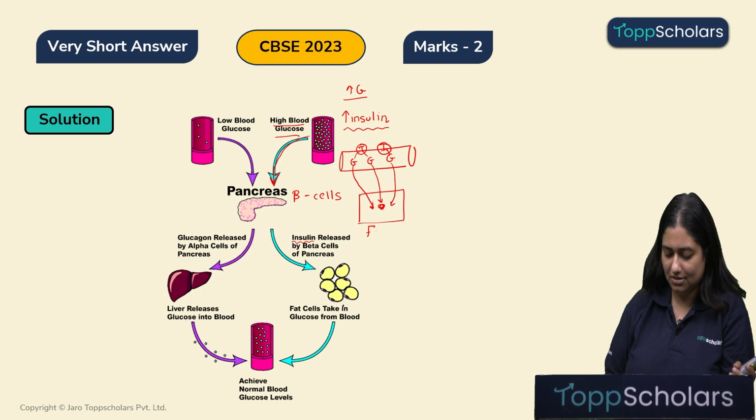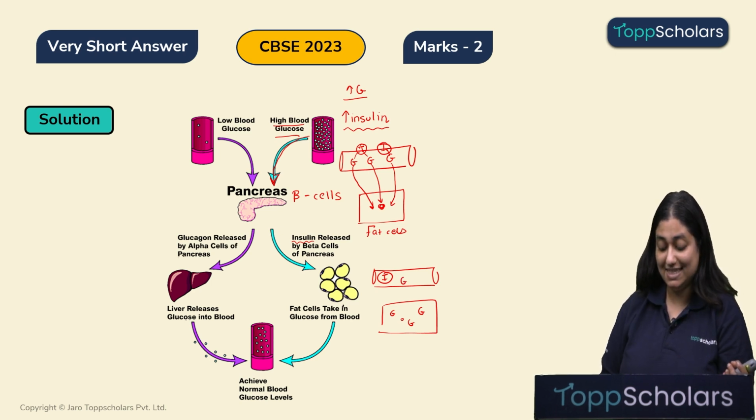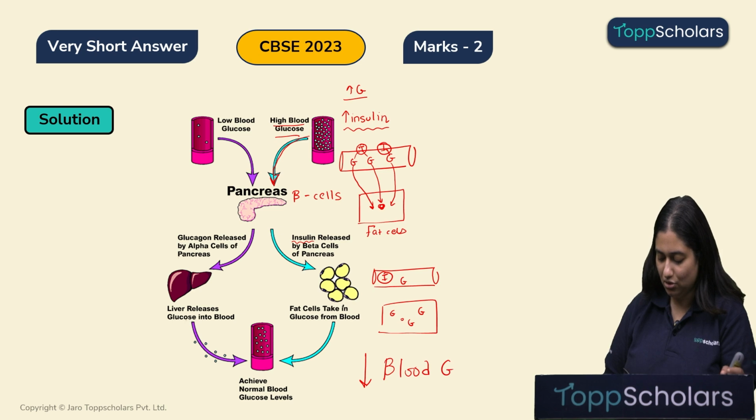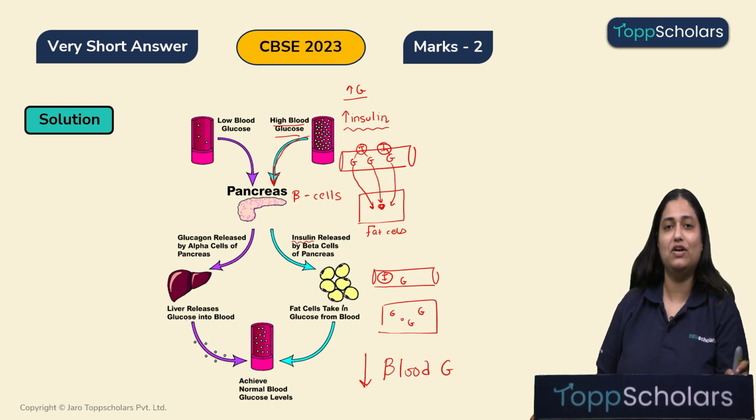Let's take for example, this is a fat cell. What will this lead to? Can I say that by pushing all the glucose inside the cell, the blood glucose level reduces? Yes, so that's exactly the function of insulin. Insulin reduces the blood glucose. And how does it do so? By pushing all the glucose out. I hope the function is clear.